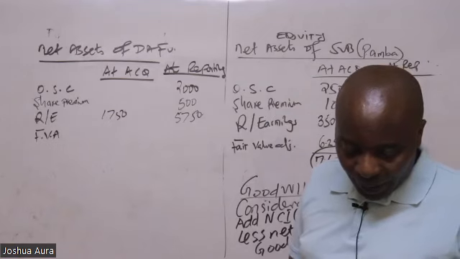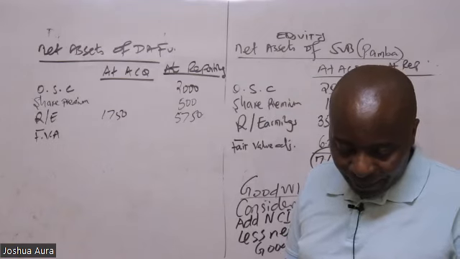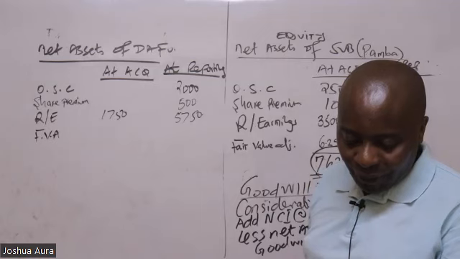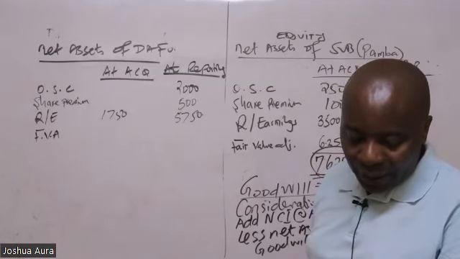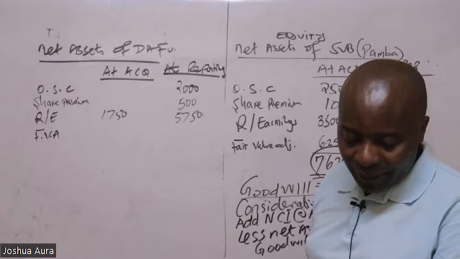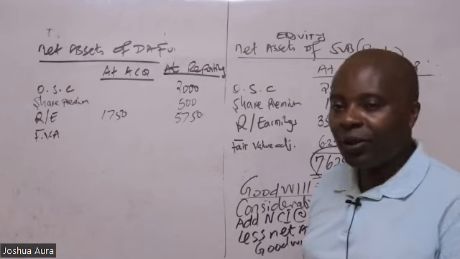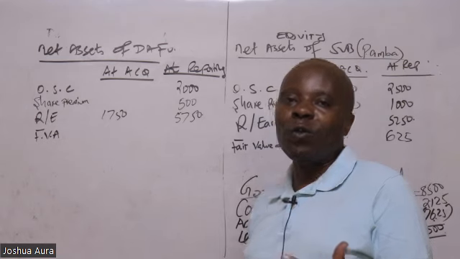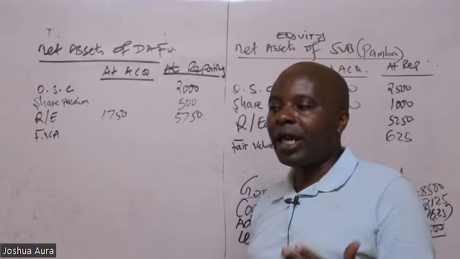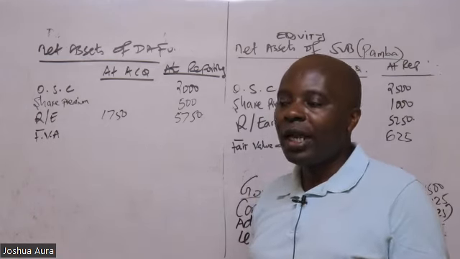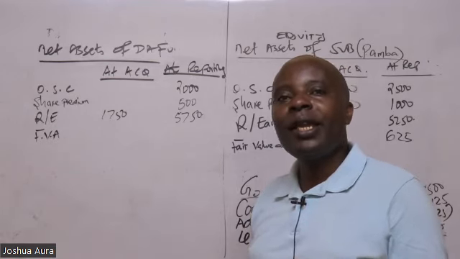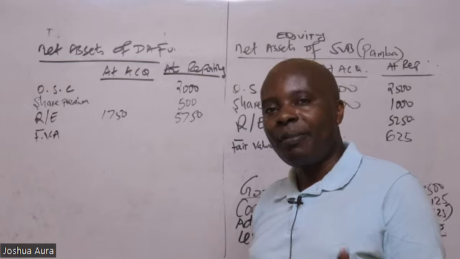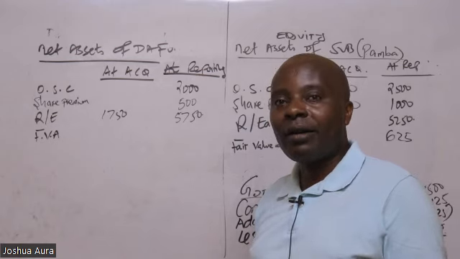And then they are going ahead to tell us there, at acquisition, the fair value of the identifiable net assets of Dafu Limited approximated their carrying amounts. As in, when we brought in a valuer, ladies and gentlemen, we did not see any differences between market values and carrying amounts.